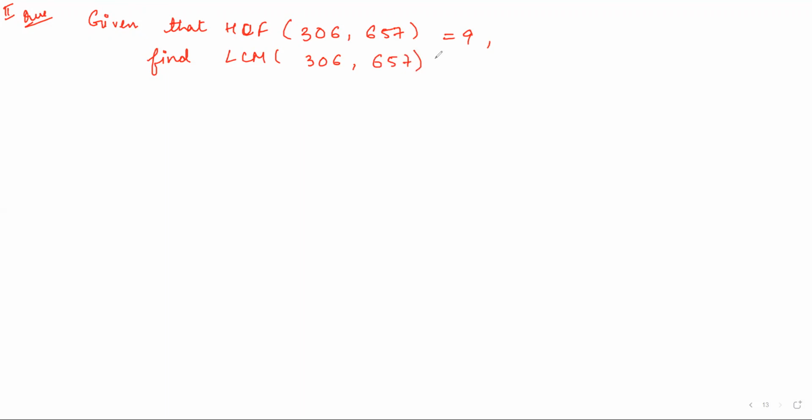So the two numbers are also given, HCF is also given. You can write HCF into LCM is actually A into B. Clear? Now you have to find LCM. So LCM will be A into B divided by HCF. So I hope you can do it.